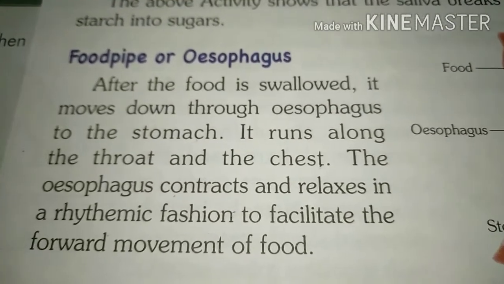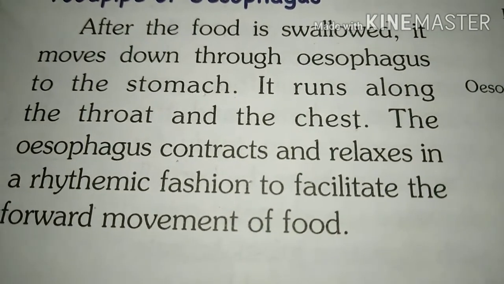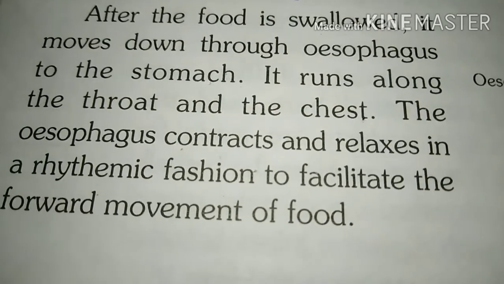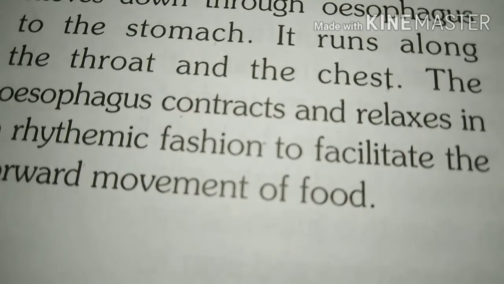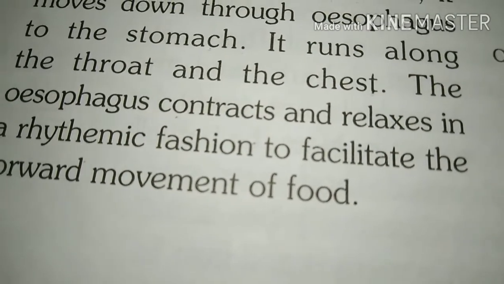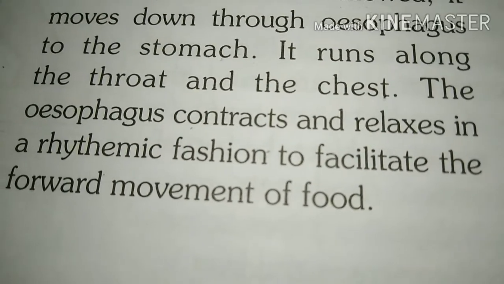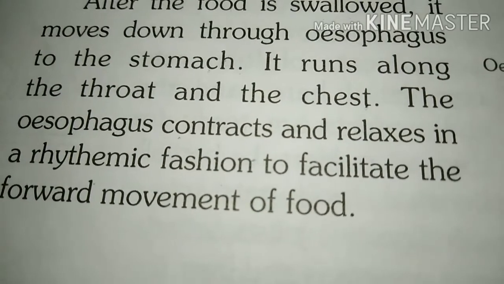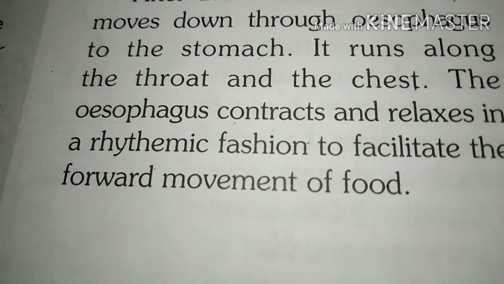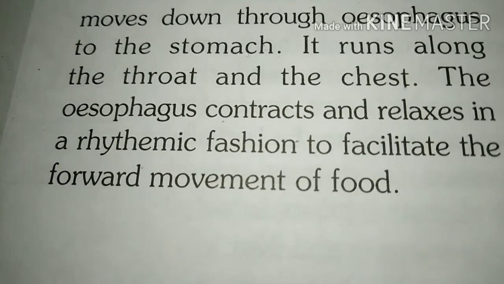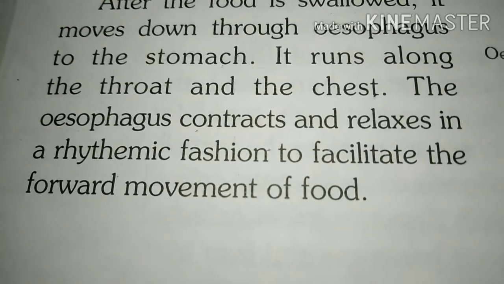This contraction and relaxation takes place in a rhythmic fashion, in a systematic way, and due to this, this movement helps to move the food down into a large sac-like muscular organ called the stomach. It means that because of peristaltic movement, food propels or moves in a forward direction towards the stomach.